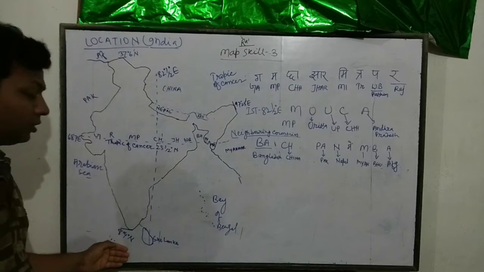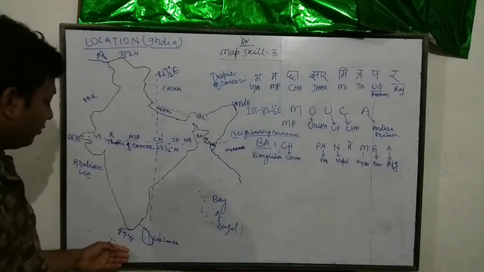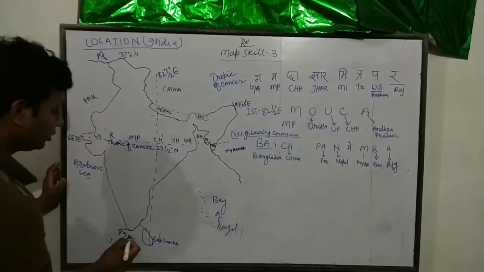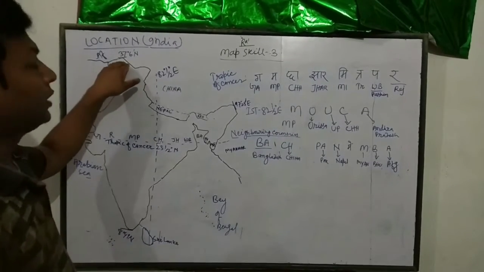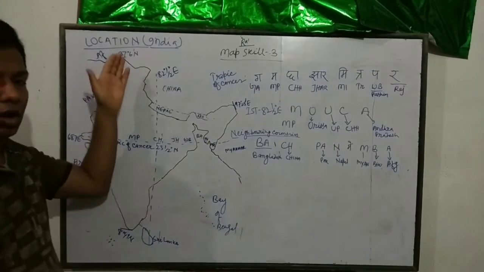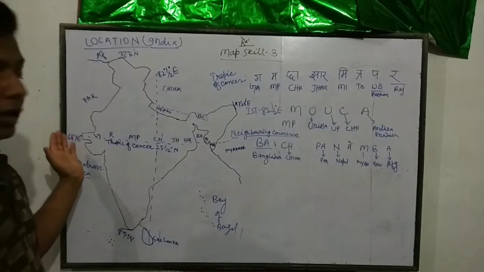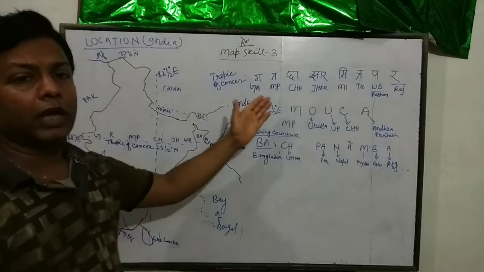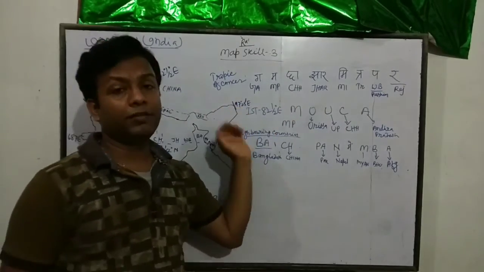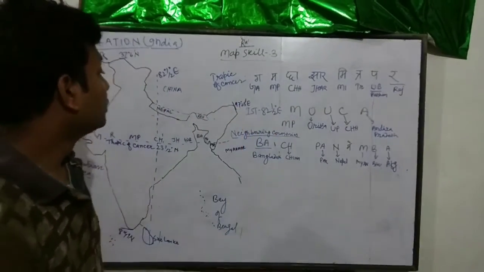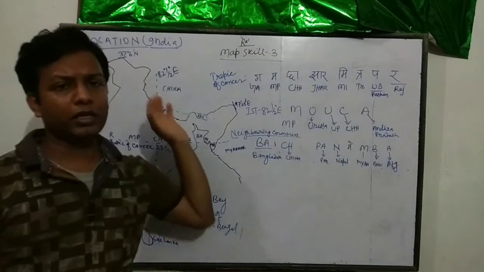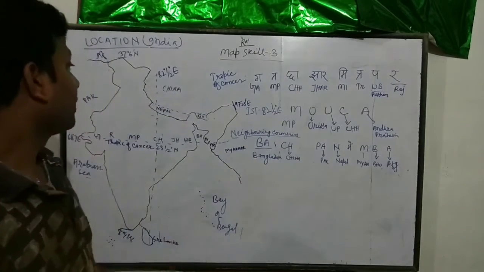So this starts from 8 degree 4 minute north to 37 degree 6 minute north, and eastward it is 68 degree 7 minute east to 97 degree 25 minute east. So this is the latitude and longitude extent of India.